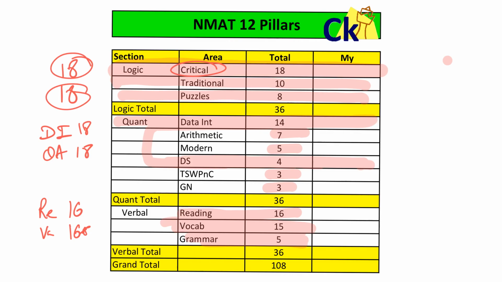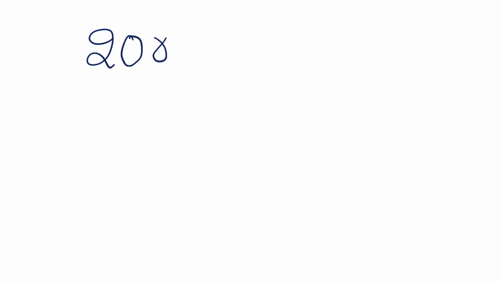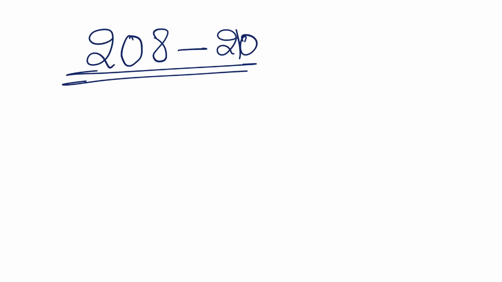Now, the cutoff. I personally feel last year the cutoff used to be around 209, 210. That's a typical cutoff. This year also, that can be one good number to take. So the cutoff can be 208 to 210. But if you talk to students, a lot of people have done very well in the NMAT exam.